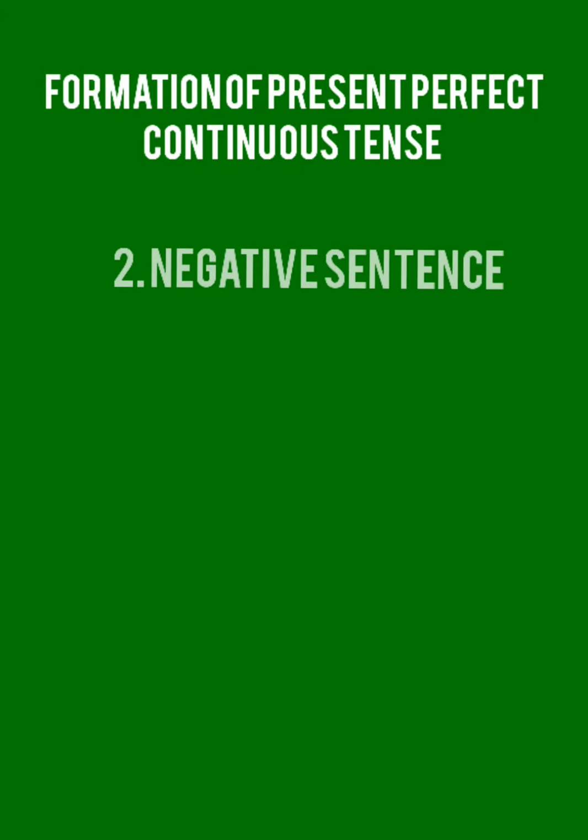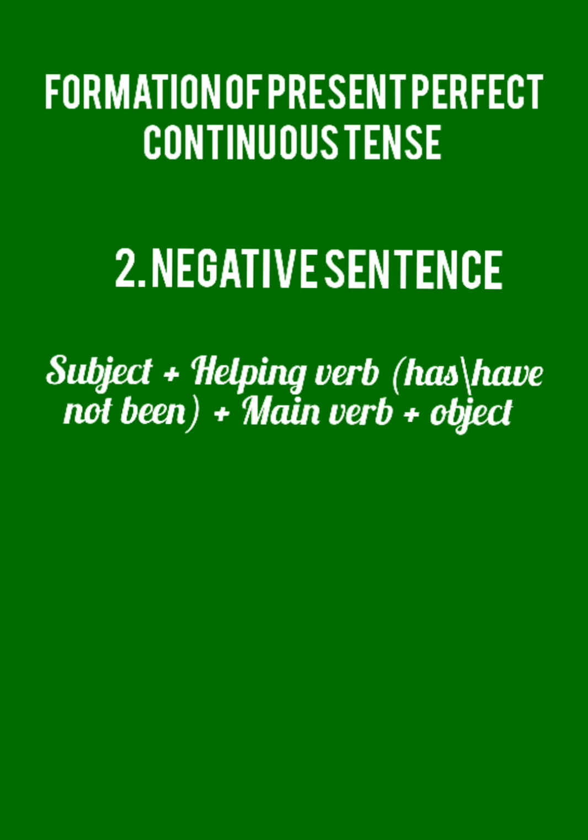Let's talk about the next sentence, the negative sentence. The basic structure includes only the addition of not, but the difference is that not is added in the helping verb, or we can say between has or have and been. From the example, I will make this point clear.